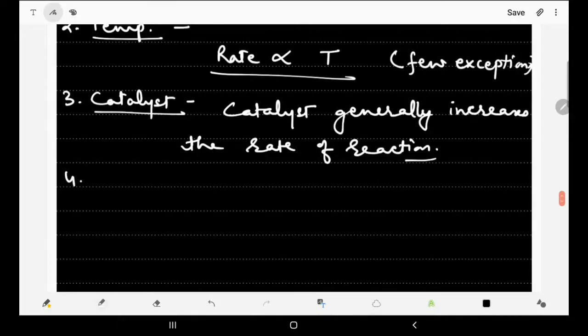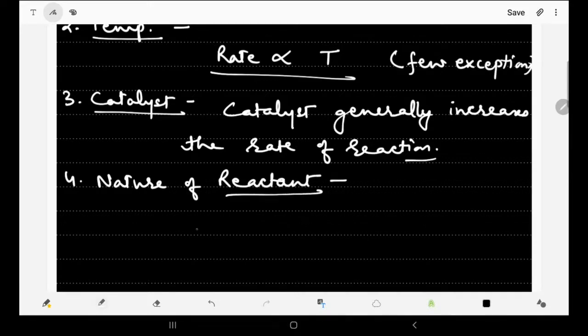Then the next factor is the nature of reactants. Yes, nature of reactant is another factor which affects the rate of reaction. If we take one example, the oxidation of carbon monoxide and the oxidation of NO, that is nitric oxide, both appear similar. This is CO, this is NO. But when we react them with oxygen, this reaction will take place at a faster speed.